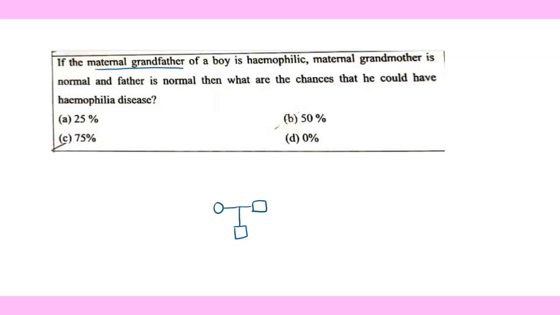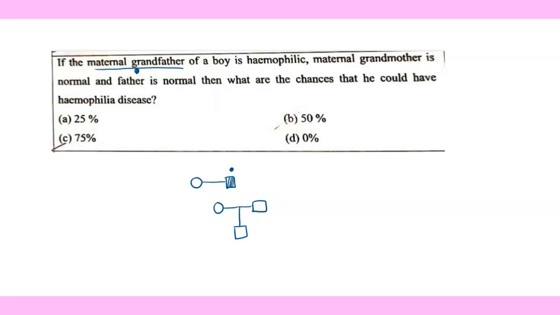If they are talking about the maternal grandfather, that means they are talking about the boy's mom's parent. Okay, so in this case we will be drawing the parents of his mom. Suppose I'm using this sign here, so this is the maternal grandfather and he is hemophiliac.